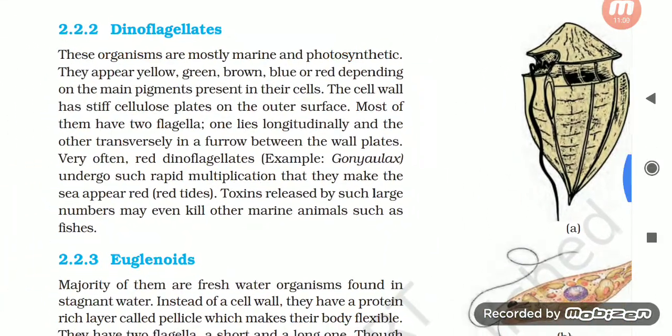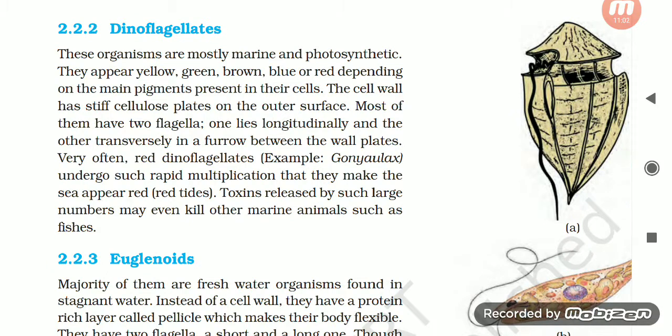2.2.2 Dinoflagellates. These organisms are mostly marine and photosynthetic. They appear yellow, green, brown, blue or red depending on the main pigments present in their cells. Their cell wall has stiff cellulose plates on the outer surface. Most of them have two flagella. One lies longitudinally and the other transversely in a furrow between the cell wall plates.